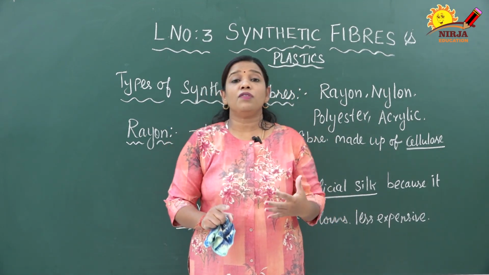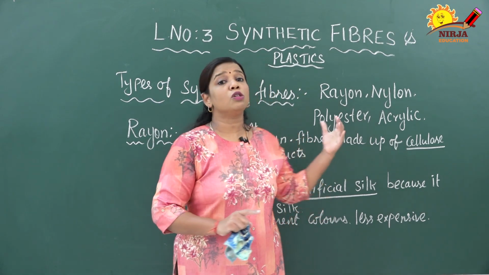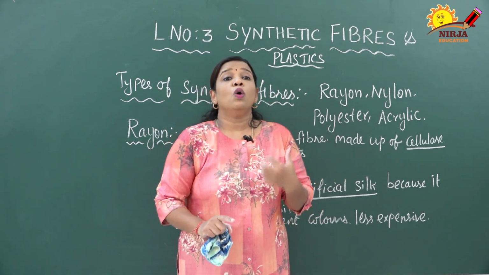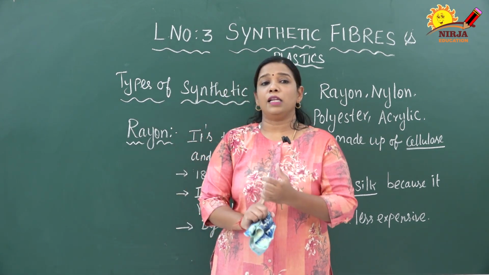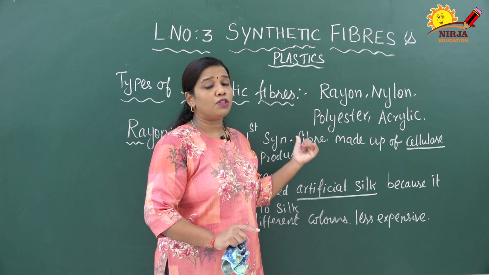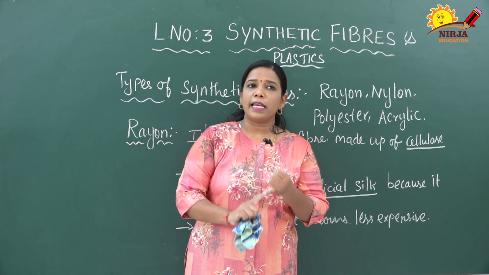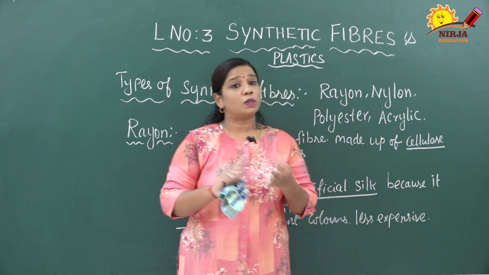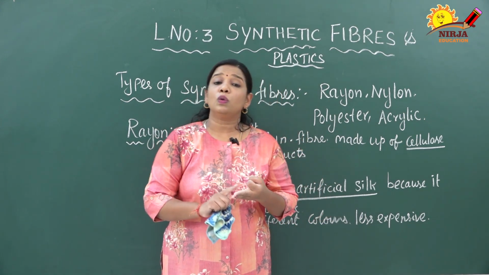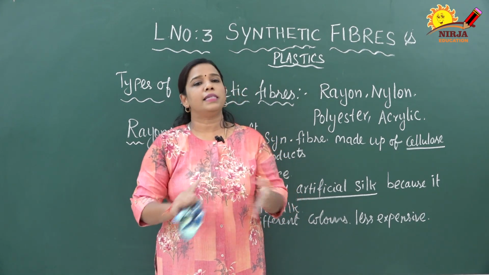Normally in the summer season we used to wear cotton clothes, natural fiber cloth only. Even rayon we can wear because it gives a cool effect. It appears like silk. We are saying rayon is an artificial silk. So these are the properties of rayon. Once again I repeat: good absorbent, does not shrink, it absorbs sweat very fast, it is cool to wear even in summer season, and it looks like silk.